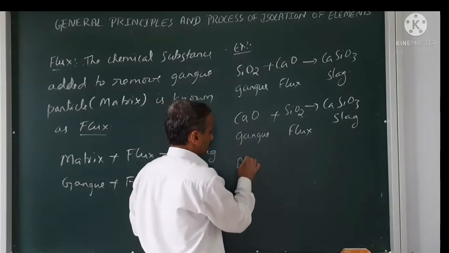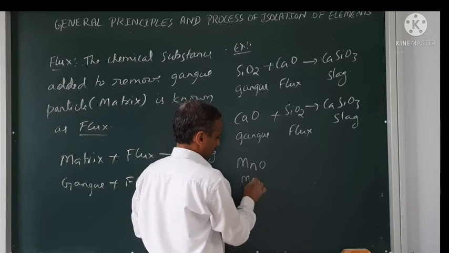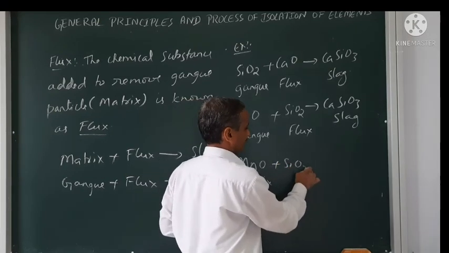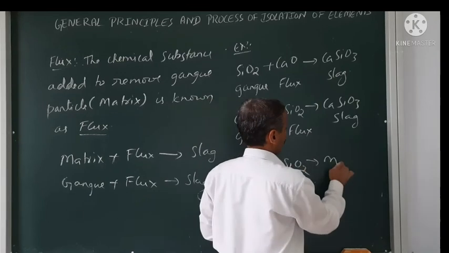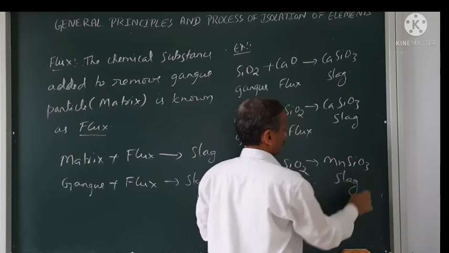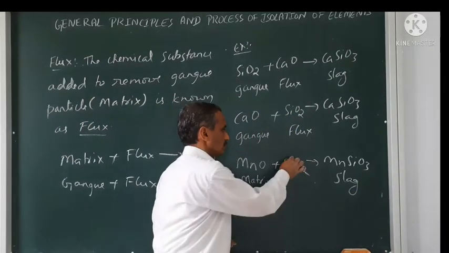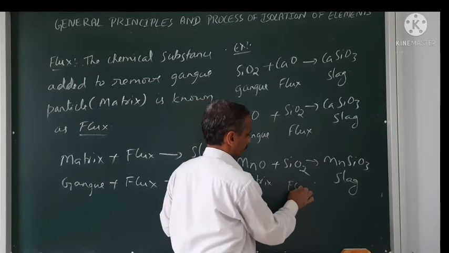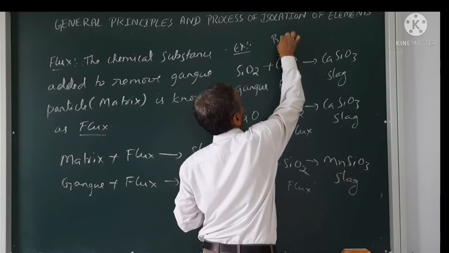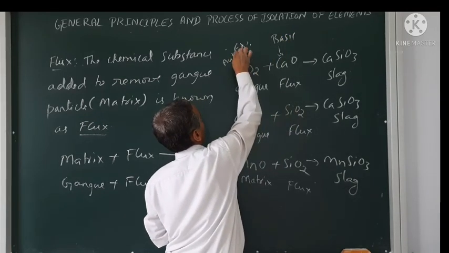Say here, if MnO is there as a matrix, then I have to use again SiO2 only, to give MnSiO3 slag during the extraction of iron. And remember, this is basic, this is acidic.